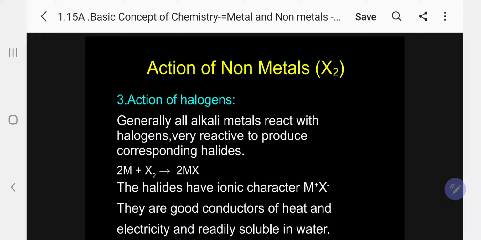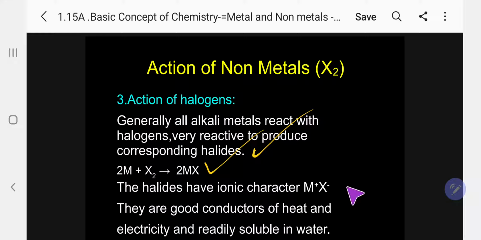Action of halogen on metals. Generally, all alkali metals react with halogens, being very reactive, to produce the corresponding halides. So metal M reacts with X to give MX. What are the alkali metals? Lithium, sodium, potassium, rubidium, cesium, all will form this.